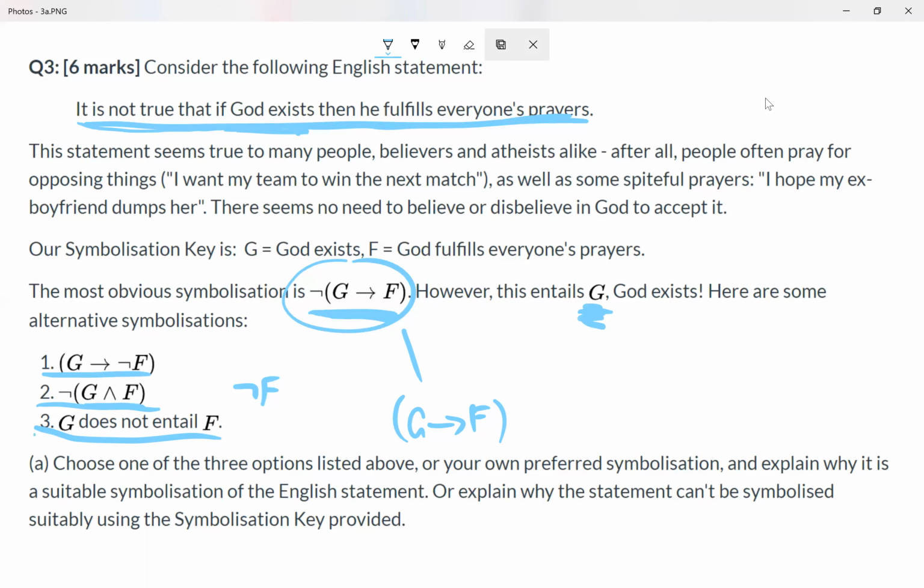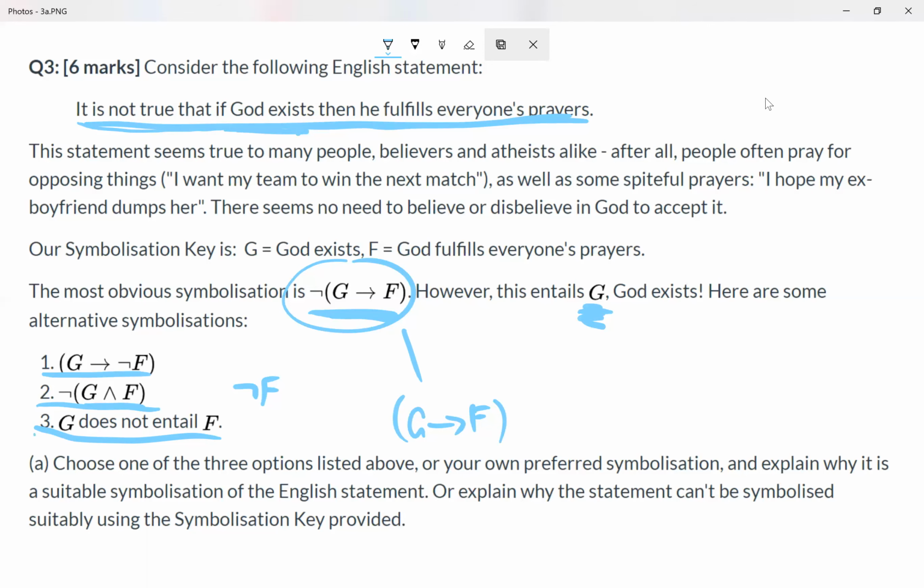However, this is not really a special relationship. Actually, this relationship of G not entailing F holds for any two different single letters. Like G doesn't logically entail A or Q either.